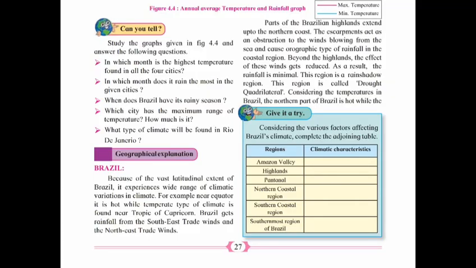Now see page number 27. Can you tell, is it reduced from your syllabus? And give it a try is also reduced.